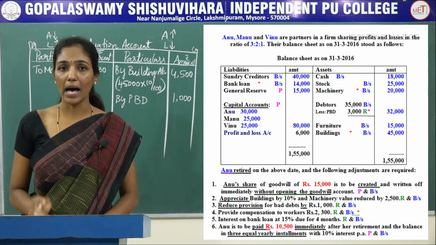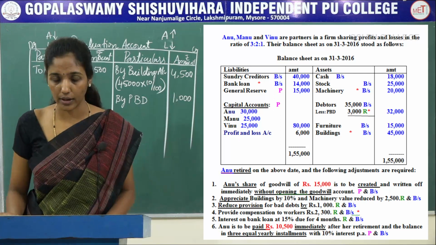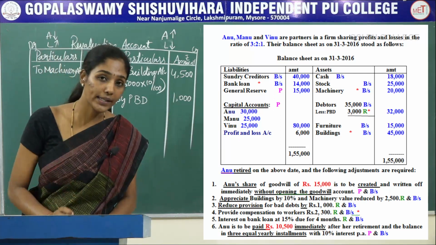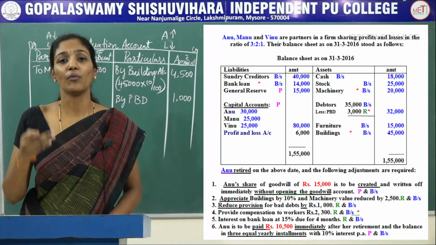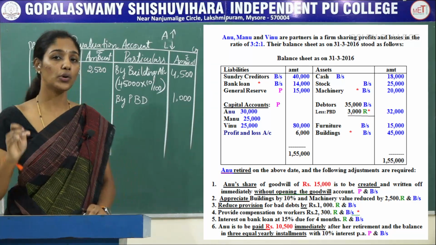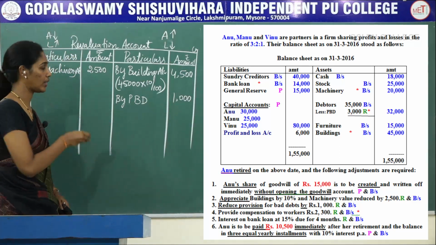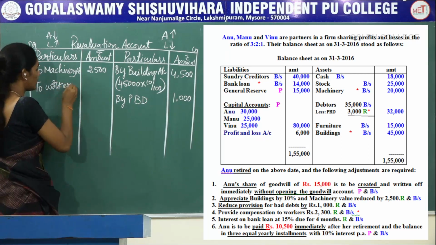So here the firm has to provide some compensation to any of its workers. When the firm has to pay, it means it is a liability for the firm. So here the liability of the firm increased by rupees 2,300. So now we need to debit it in the revaluation account as to worker compensation.